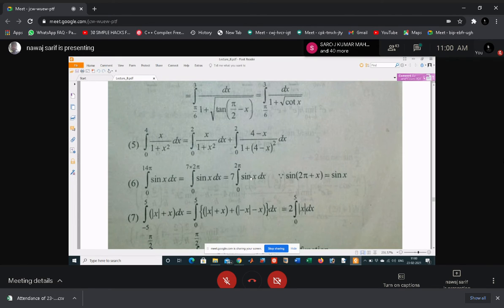Why? Geometrically, as we know that sin x is periodic, sir. That's why, if the area given by one function is the area by the other function, we can just multiply to find the total area.